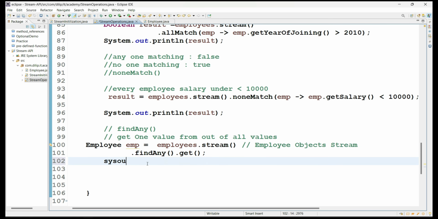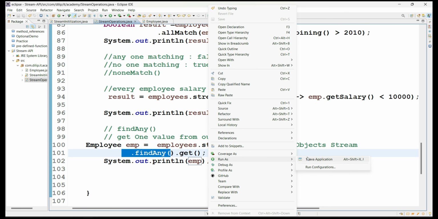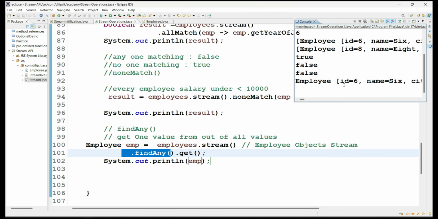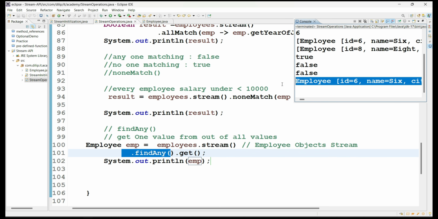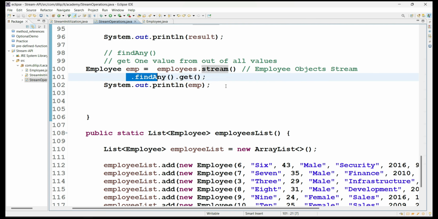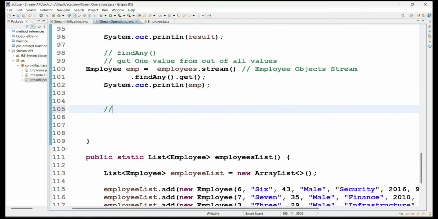Okay, so let's see here. I'm printing the Employee object returned by the findAny method. Let me execute now. It's very simple. If you see here, you got Employee 6 information. How many objects did you get? Only one Employee object. So findAny will return any one of the values available inside the stream. Okay, fine. So now let's move to another method called findFirst.